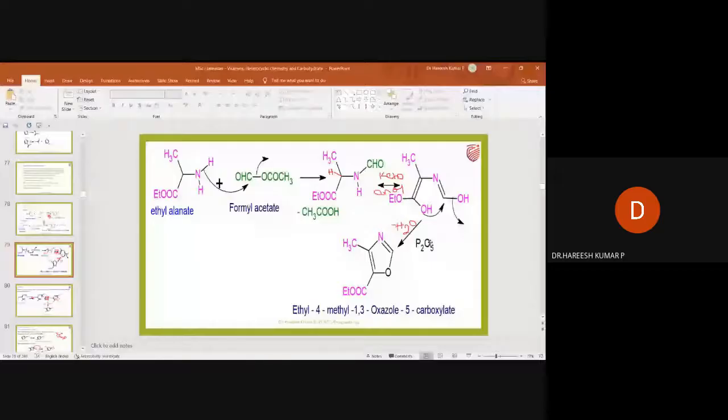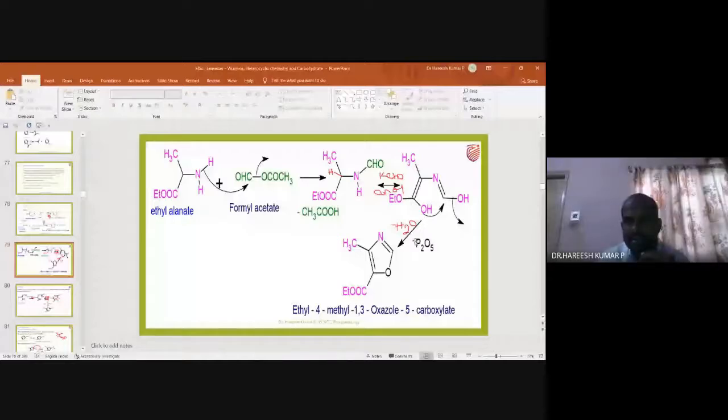So this is obtained. This reagent is a cyclizing agent, otherwise we can also say a dehydrating agent, removing OH and H. So this O has a bonded pair of electrons, whereas this H is going as a proton. That means the bonded pair, the bond between the oxygen and hydrogen, will form a new bond with this carbon-carbon double bond. So that is how an oxazole is obtained.